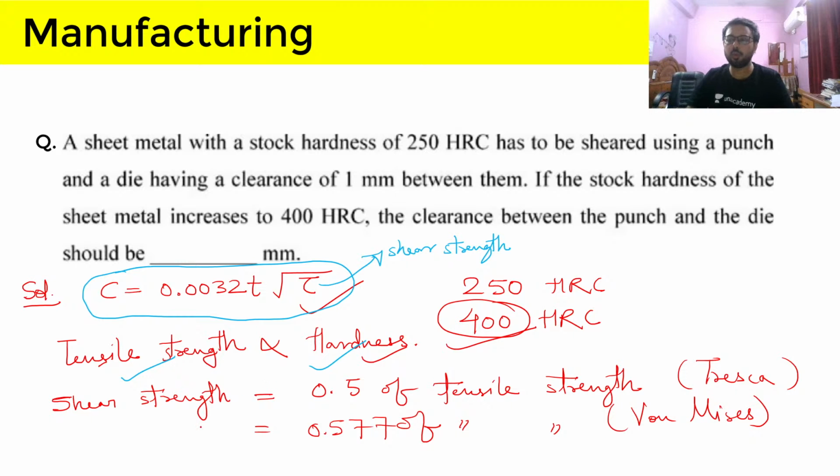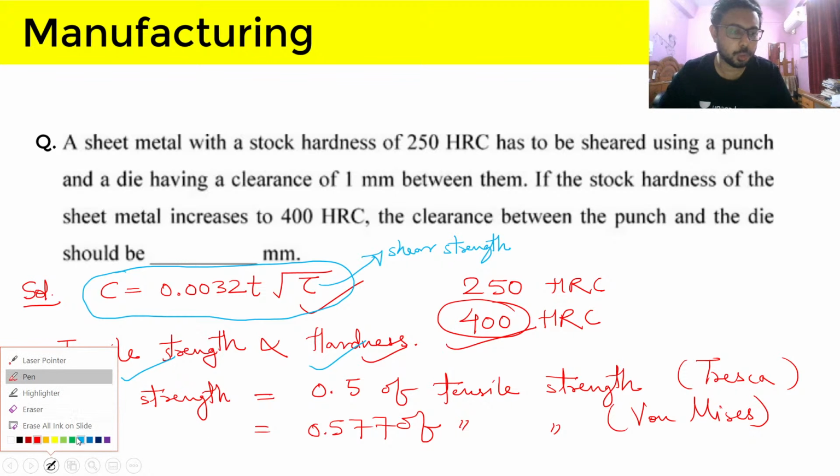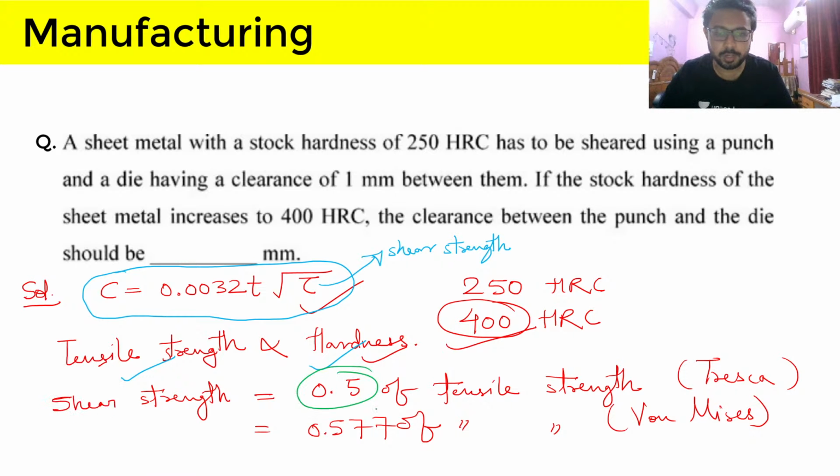So these are the two values, and it is not important to remember them for this question, the 0.5 and 0.577. It is only important that shear strength is proportional to tensile strength, because according to the equations I have written at the bottom of the screen, if tensile strength goes up, your shear strength will go up. Therefore we can say that shear strength is proportional to tensile strength.